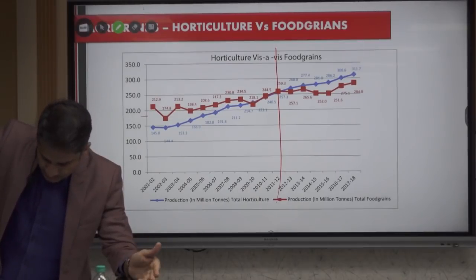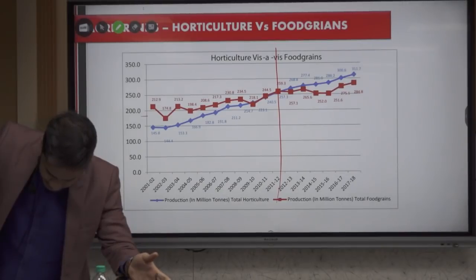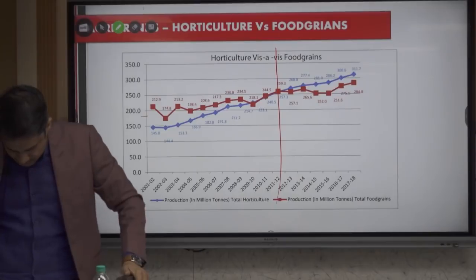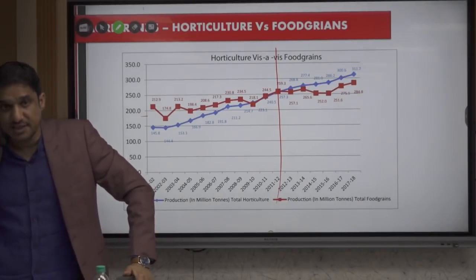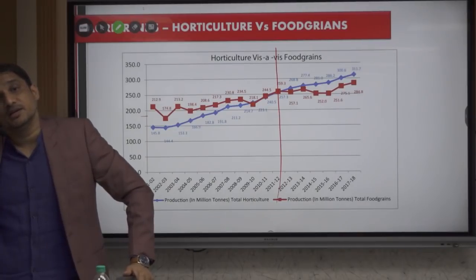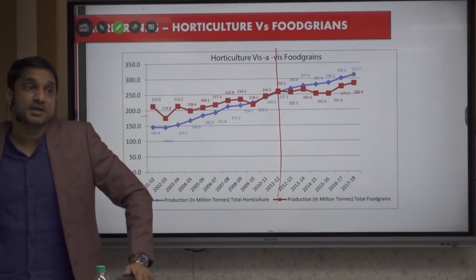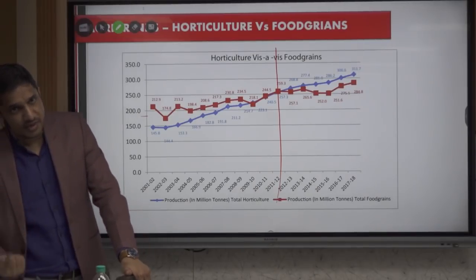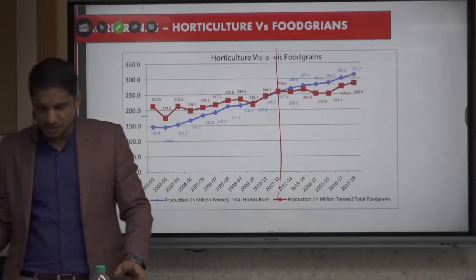When I say horticulture, it means vegetables, fruits, spices, plantation crops, flowers, aromatic and medicinal plants, etc. Everything. Their net sown area is 16%, and for crops plus cereals how much was it? Remember, 50%. But look at their contribution to GDP. Horticulture alone, having a net sown area of only 16%, contributes 1/3, 33-35%.